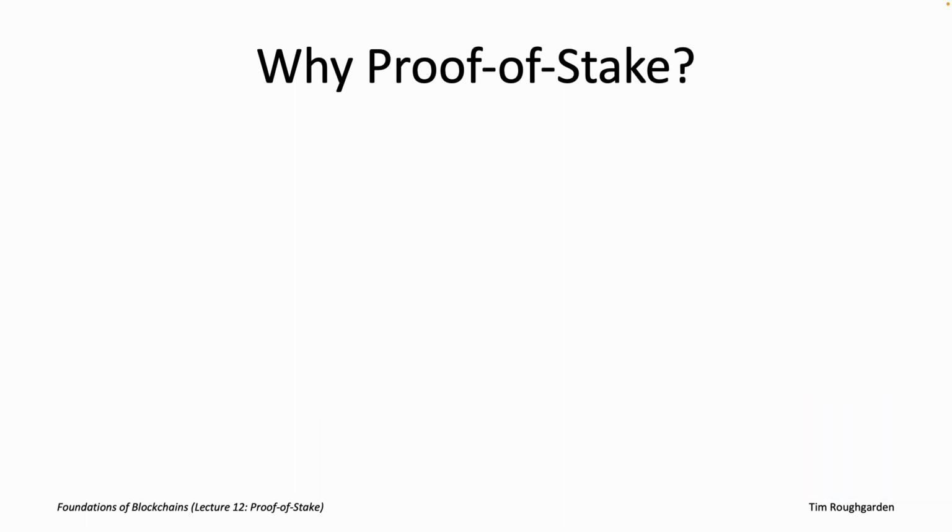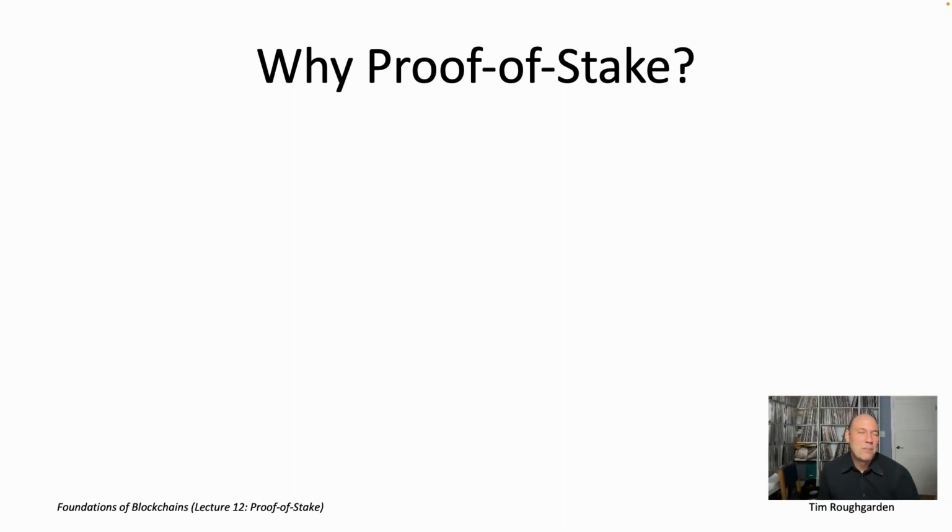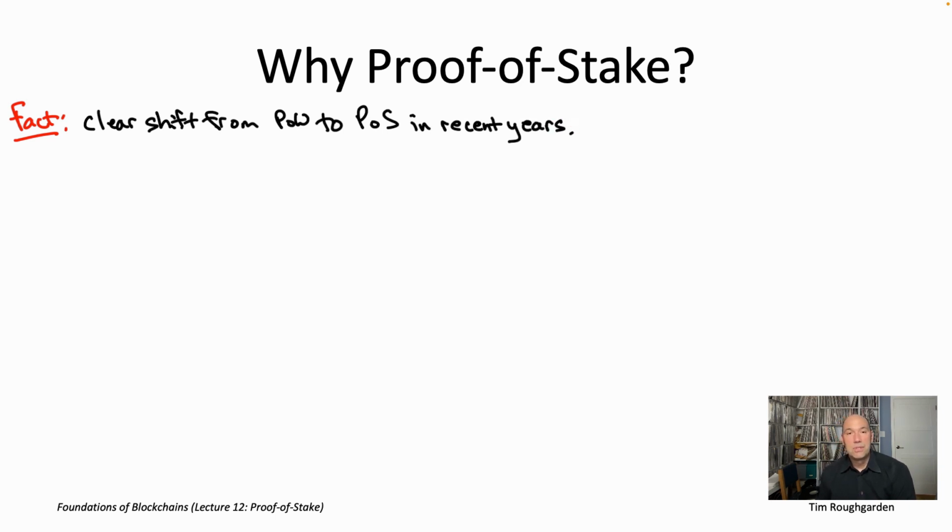Now, whatever one's feelings might be about proof of work or proof of stake, there is a trend over the last 4 to 5 years which is undeniable: there's been a very strong shift in new blockchain protocols away from proof of work Sybil resistance toward alternative approaches, among those by far the most dominant being proof of stake. You can debate whether or not this is a good thing.